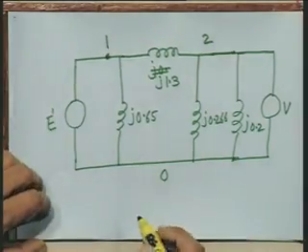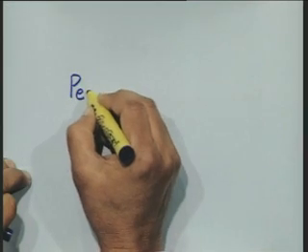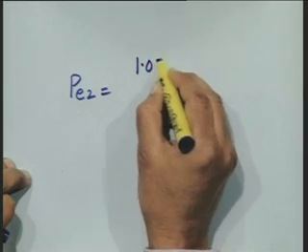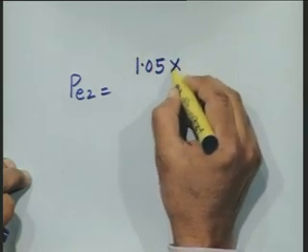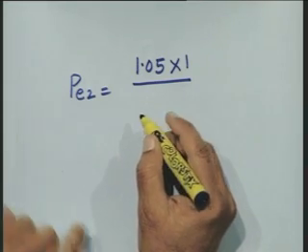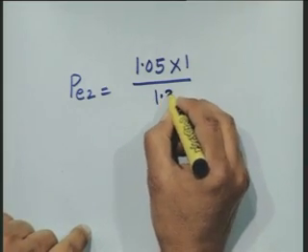Therefore, the power angle characteristic during fault condition, which I will call Pe2, equals 1.05, which is E prime, into 1 divided by the reactance connecting node 1 and 2, that is 1.3, sin delta.